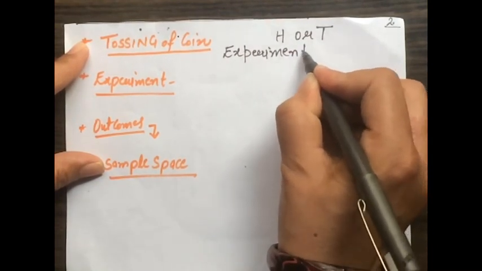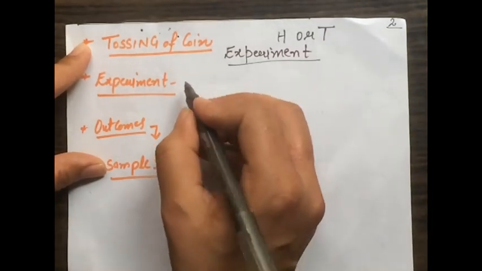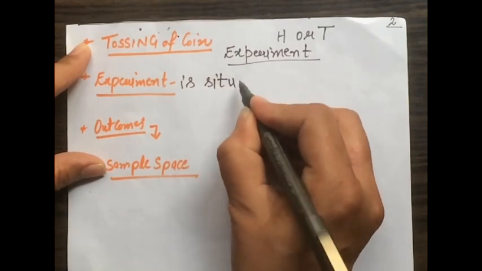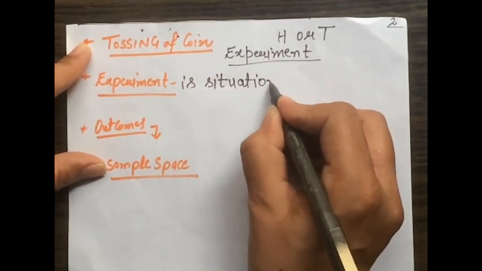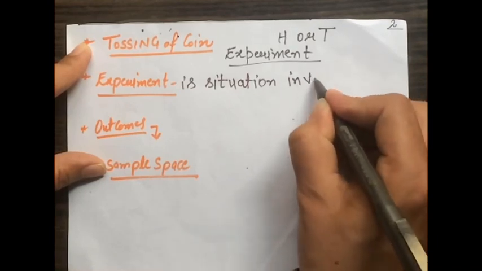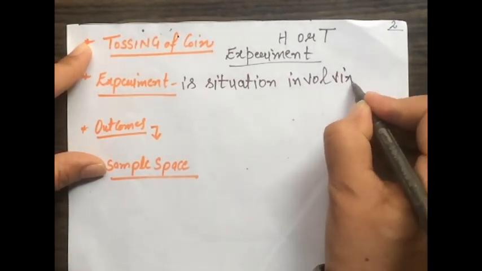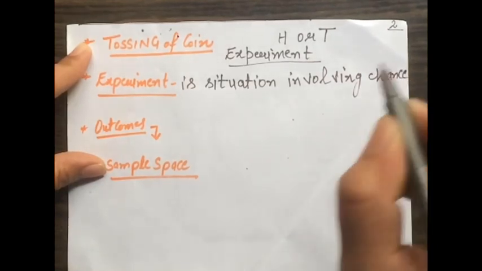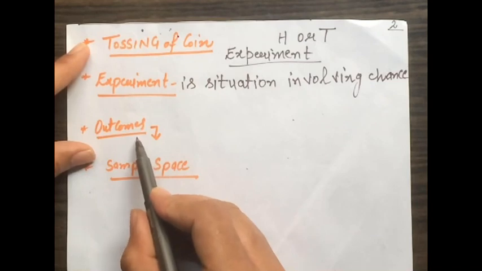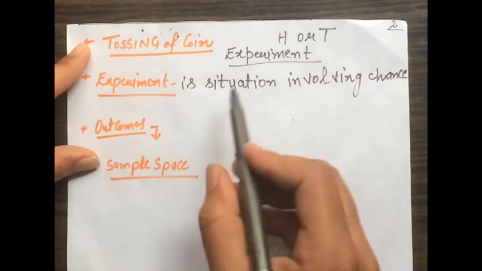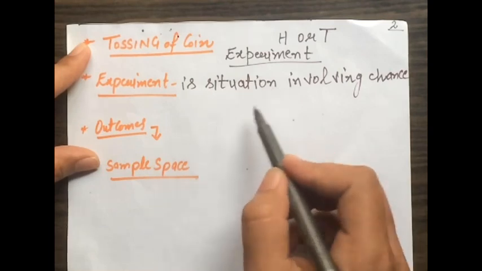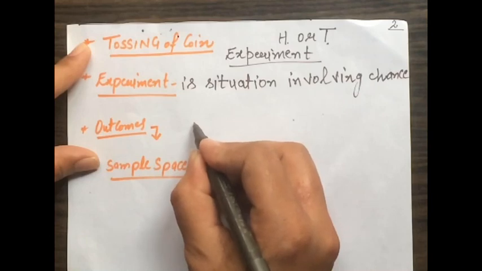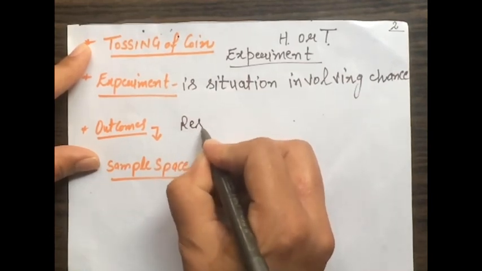Let's define experiment. Experiment is a situation involving chance. Then outcomes. The result obtained out of this experiment is called outcomes, like head or tail.